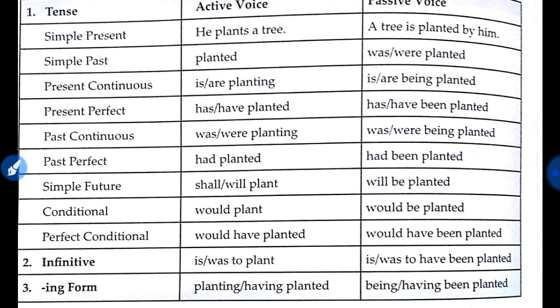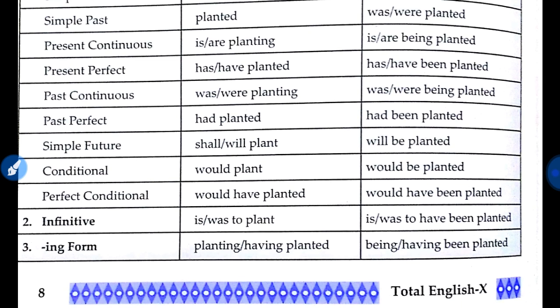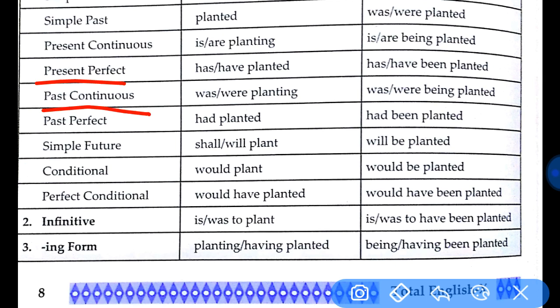for the past tense and also for another form. So we have got the past tense. In past tense, was, were is the helping verb, so we use that. And here again, past perfect, we have had; present perfect, we have have and has.